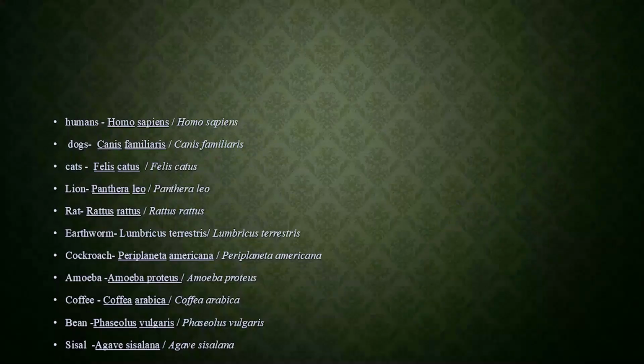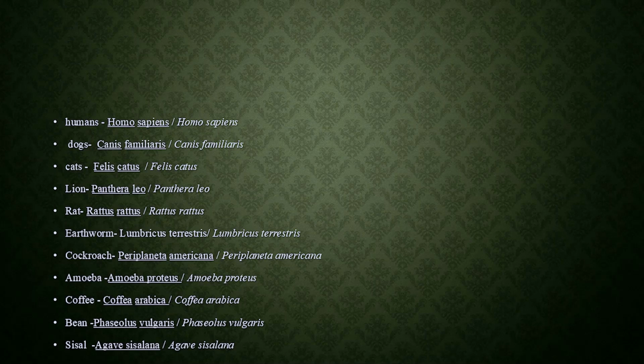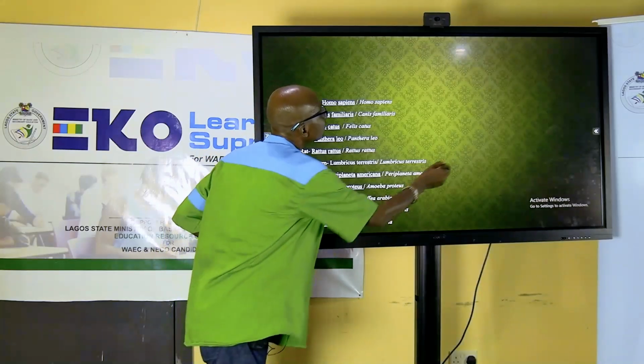The next one is earthworm, Lumbricus terrestris. Sorry, I forgot to underline this. This should be underlined. The next one is amoeba, Amoeba proteus. Coffee is Coffea arabica. Then beans is Phaseolus vulgaris.